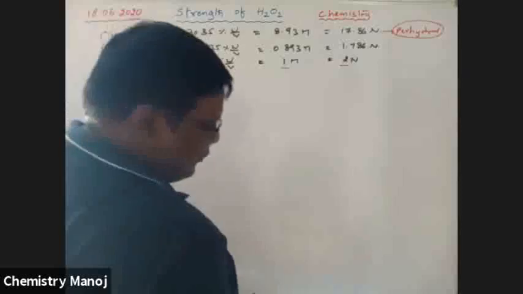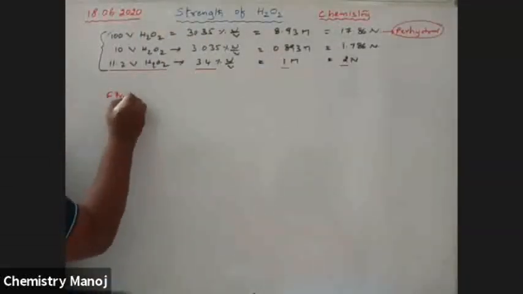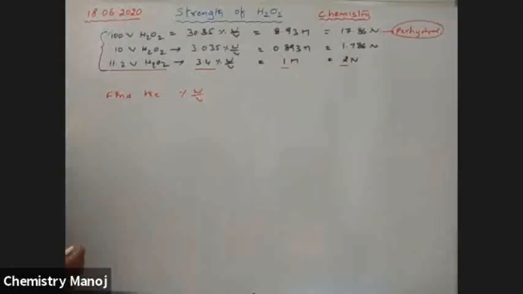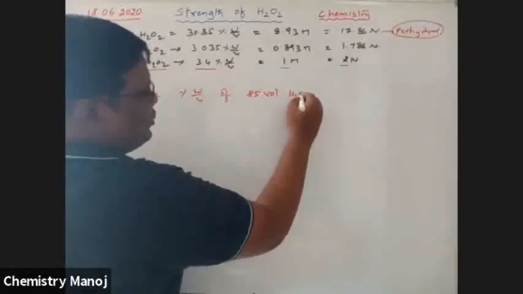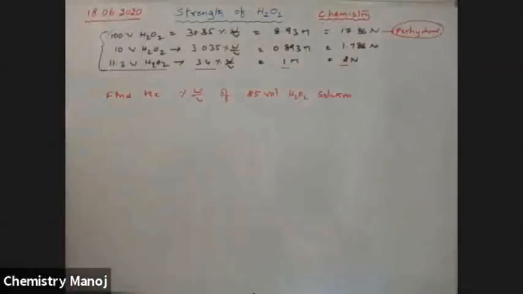I am waiting for your answer for this problem. Find the percentage weight by volume of 25 volume H2O2 solution. Find the percentage weight by volume of 25 volume H2O2 solution. Just a comparison.